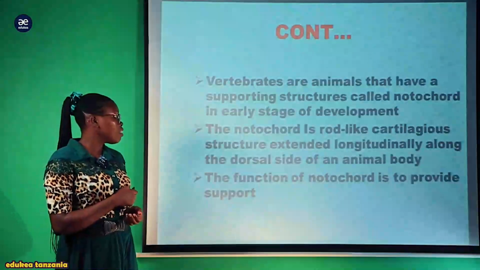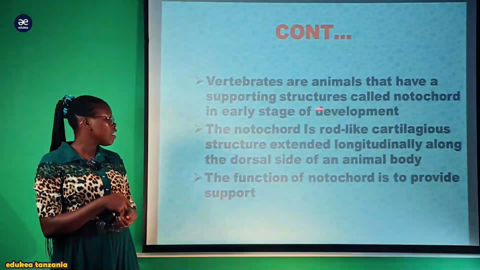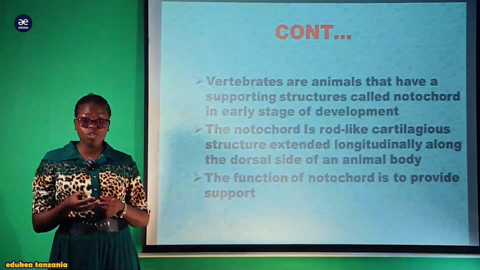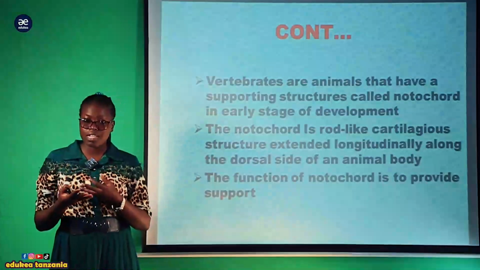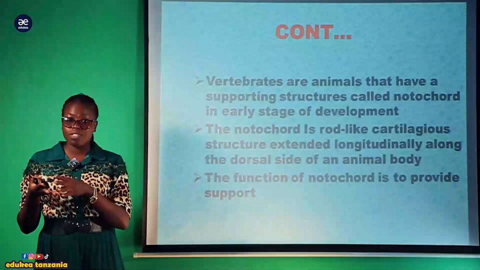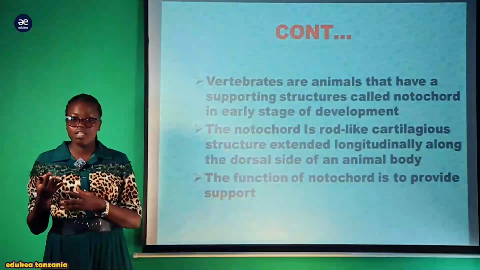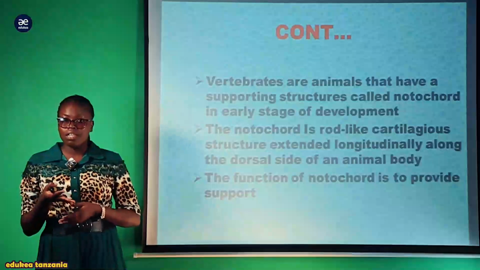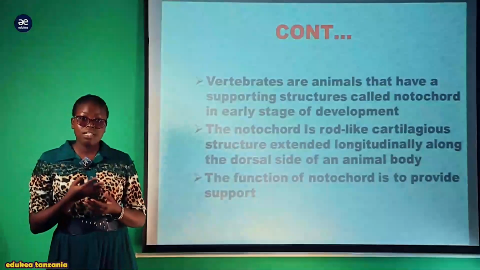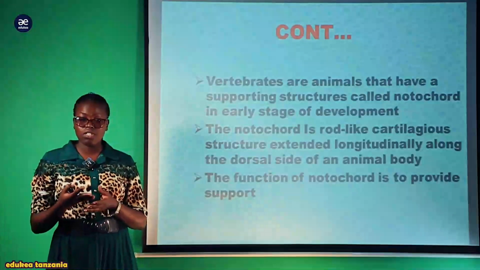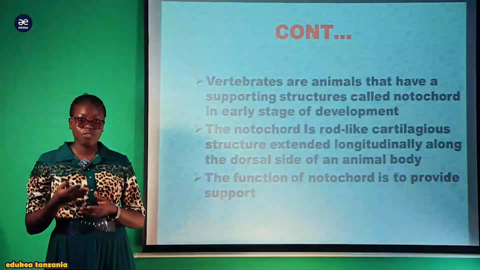So the vertebrates are animals that have a supporting structure called the notochord in the early stage of development. If you study the embryology of all vertebrates, you find that during the early stage of development they possess the notochord. While they grow, the notochord becomes replaced by the vertebral column, while in some animals the notochord persists. For most animals, the notochord is only present during the young stage of development.